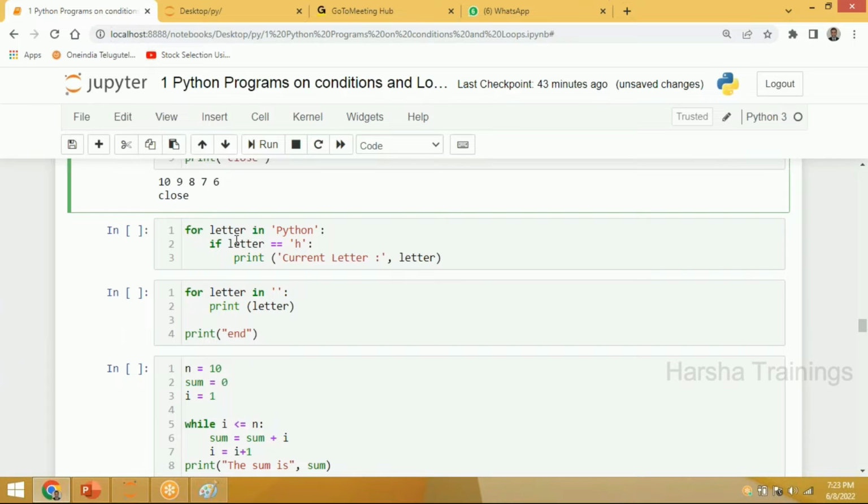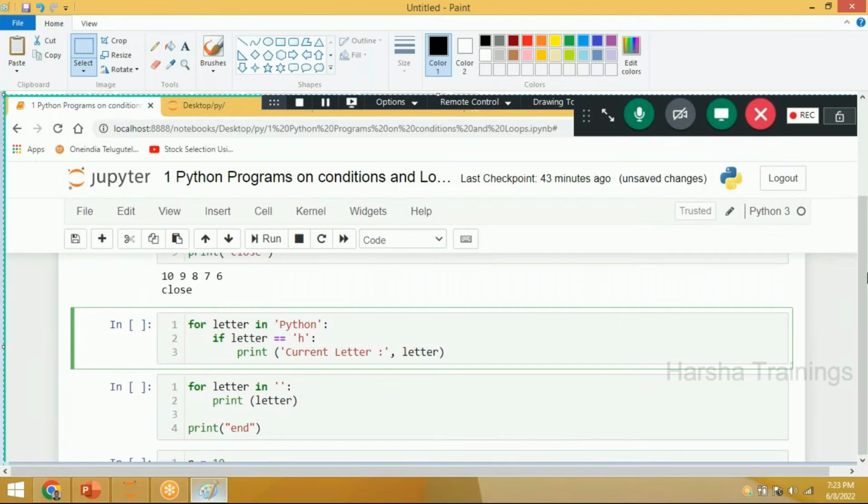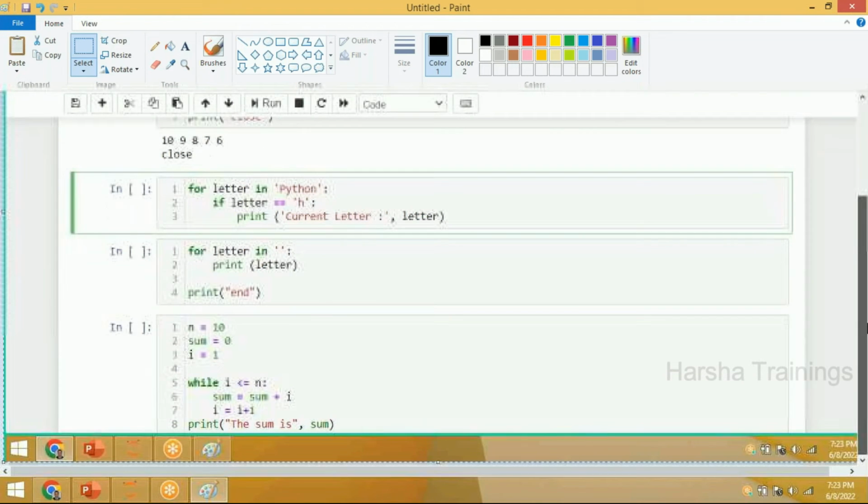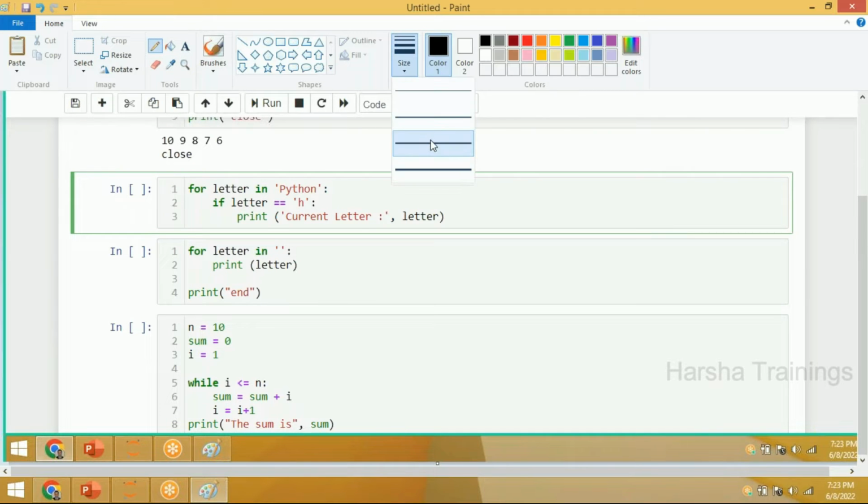Can you please tell me the output of this logic? Let me put it in the paintbrush. Yeah. I want everyone to tell me the output of this one. This logic, please. Can you please respond? For letter in Python, if letter double equal to H, then print it. Now, tell me the output of this one. It is a single statement. Within 1 minute, you can tell the output.